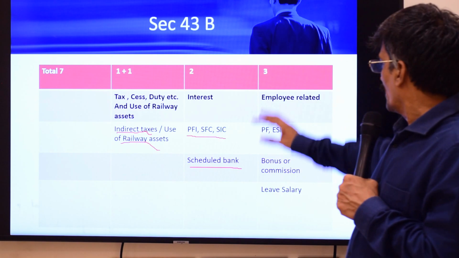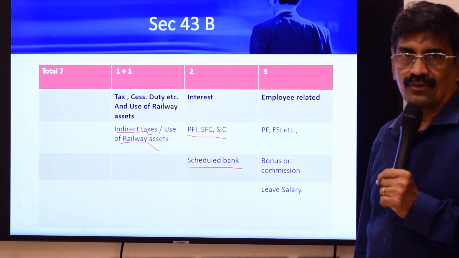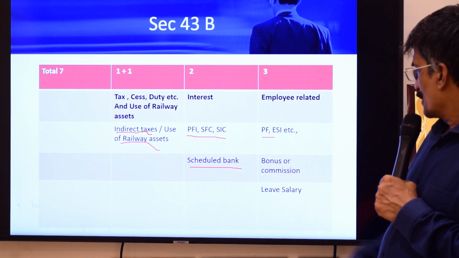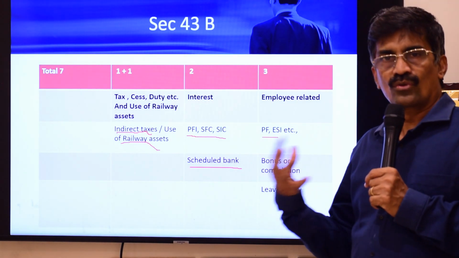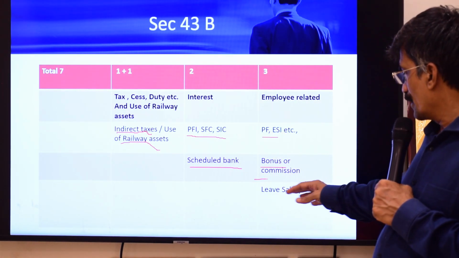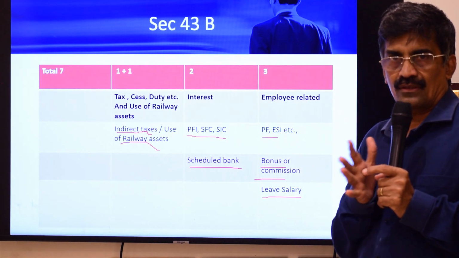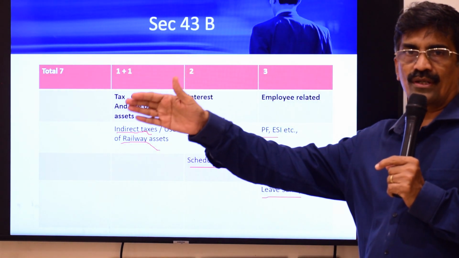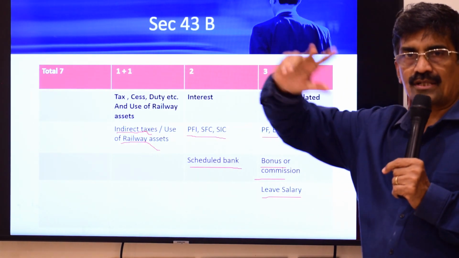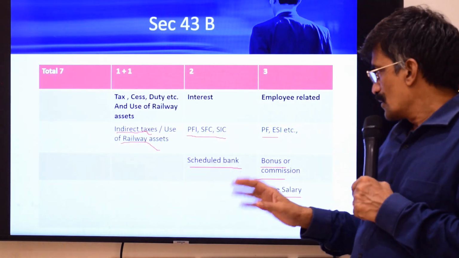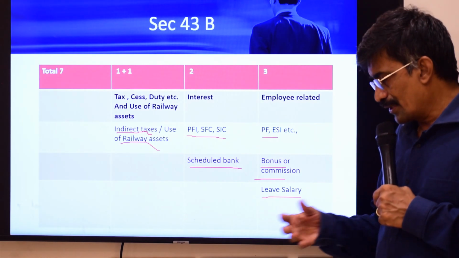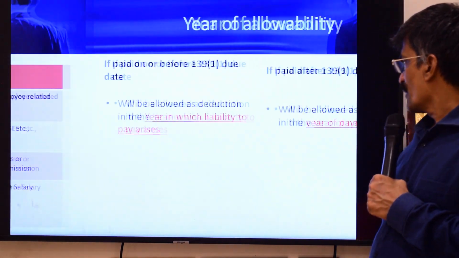Then three employee related payments are covered, which are Provident Fund and ESI, bonus or commission, and then leave salary. So these are the three employee related. So totally you have seven: three employee related, two interest payments, one indirect tax, one use of railway assets. So when should I make the payment? We already discussed this particular point.